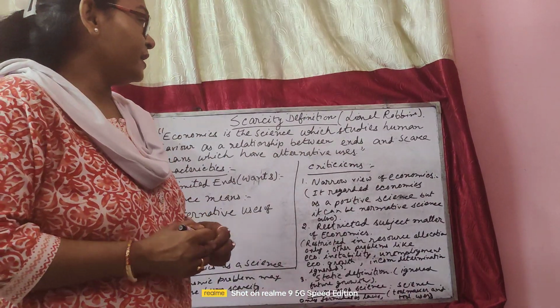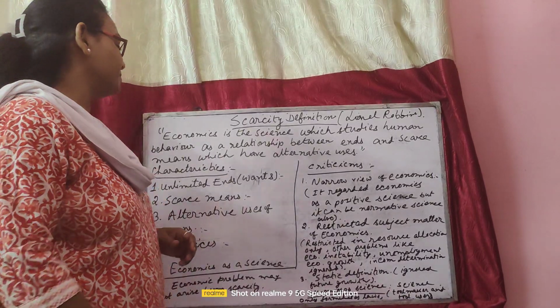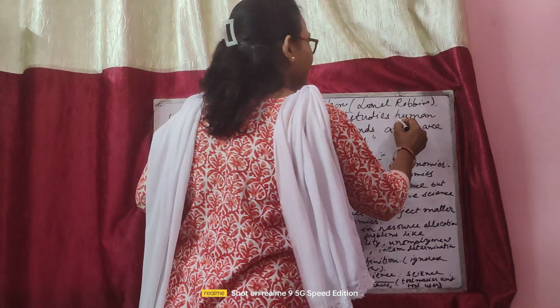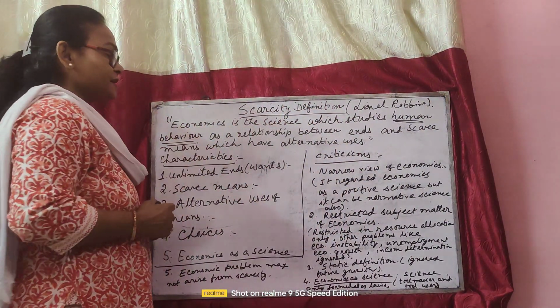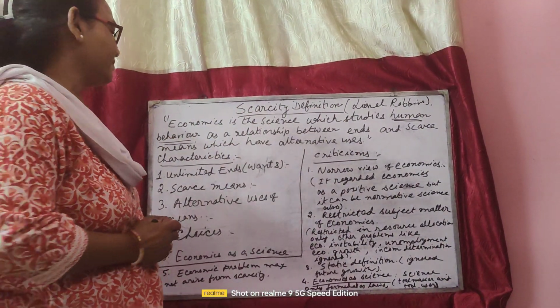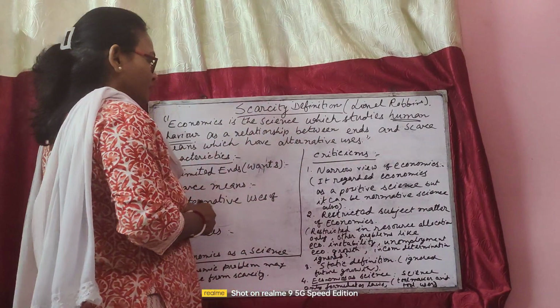What he gave is that economics is the science which studies human behavior as a relationship between ends and scarce means.